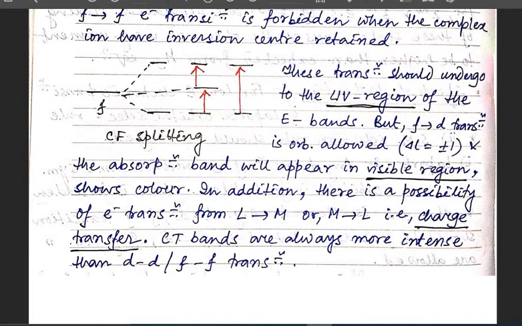Okay, so here we have talked about the two types of electronic transition, which are based on the Laporte selection rule and the spin selection rule. In case of the Laporte selection rule, when delta L is equal to 0, that means the d to d or f to f transition is forbidden, but when delta L is equal to plus minus 1, that is allowed. And in case of the spin, when delta S is equal to 0, this transition is possible, but when delta S is not equal to 0, this transition is forbidden. Another type of transition is ligand to metal or metal to ligand charge transfer, and these bands are very intense compared to the d to d, d to f or f to f, any type of transition.